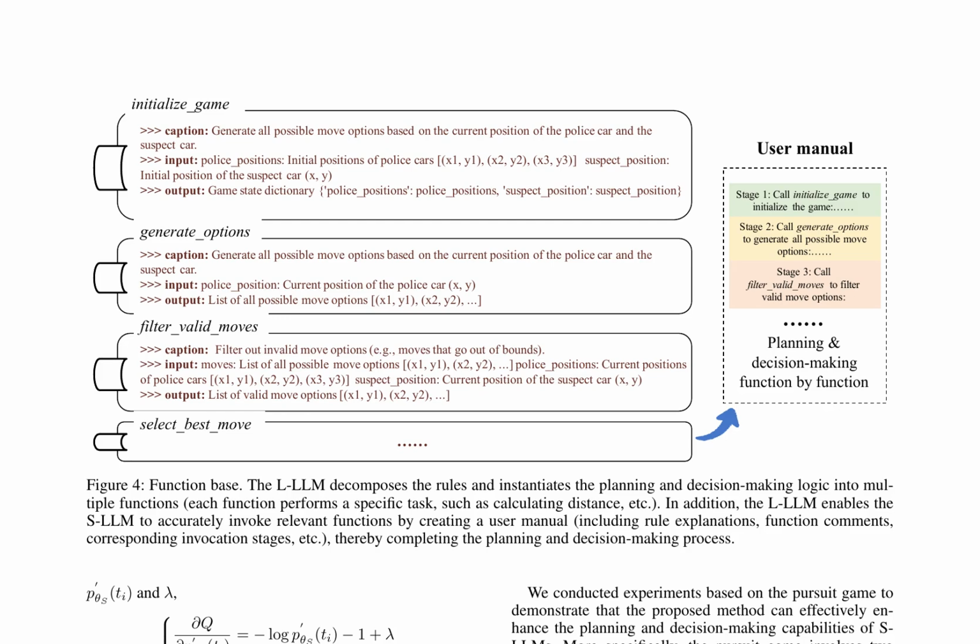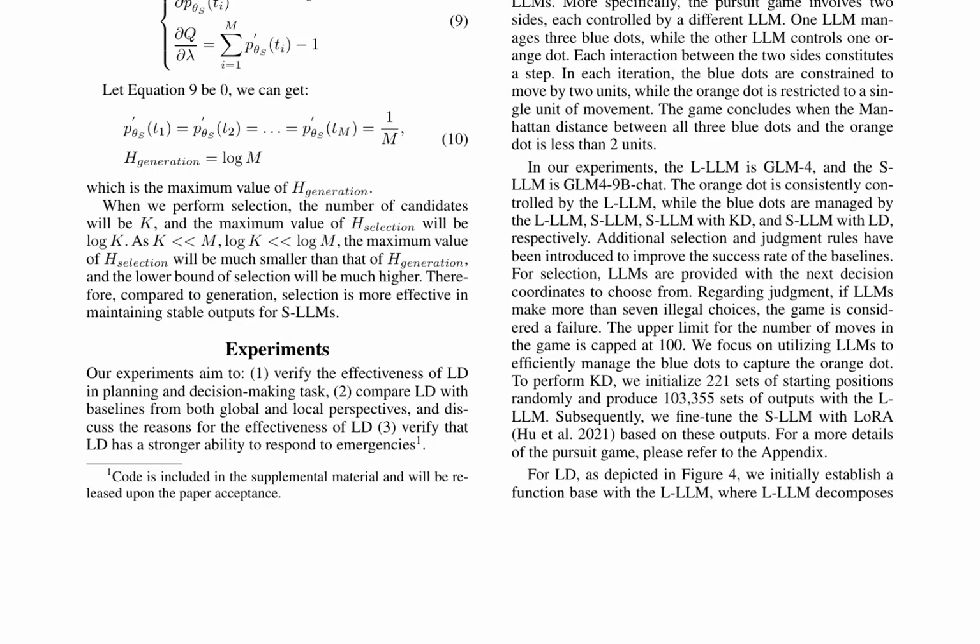The paper introduces a novel approach to enhance the planning and decision-making capabilities of small language models, S-LLMs, using large language models, L-LLMs, as teachers. This method, called learning from decomposition, LD, allows the L-LLM to decompose the rules and instantiate the planning and decision-making logic into multiple functions, creating a user manual for the S-LLM to learn how to utilize these functions.